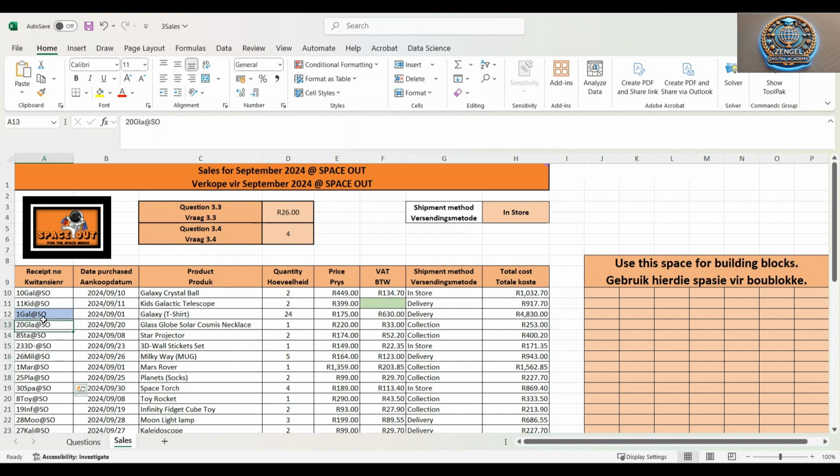the other cells. So if you had started this from scratch, you could actually drag it down or apply the same formula to the next cell. So it has extracted the first day, which is first gal at SO. So now we've got our full marks for question 3.5.